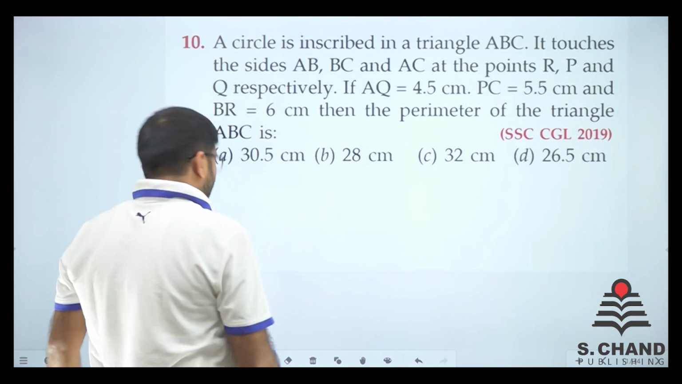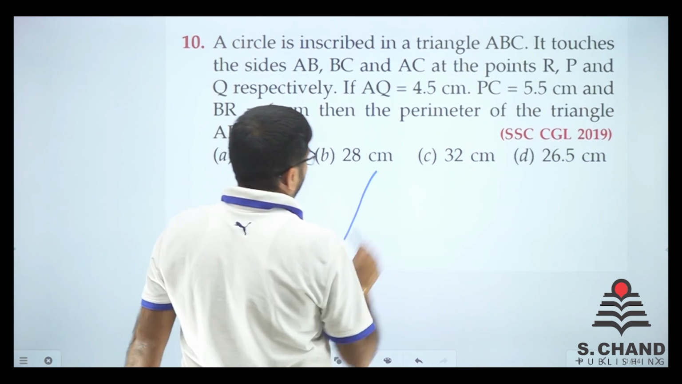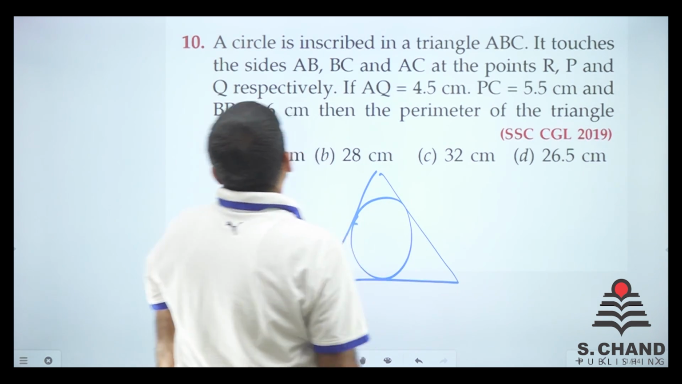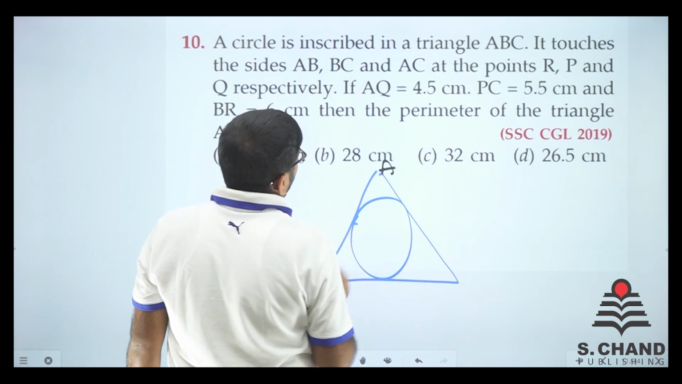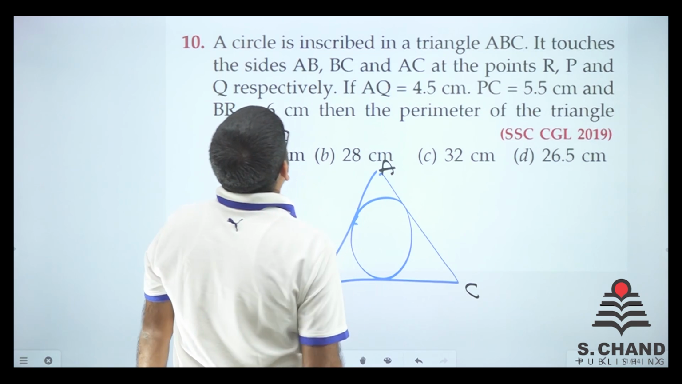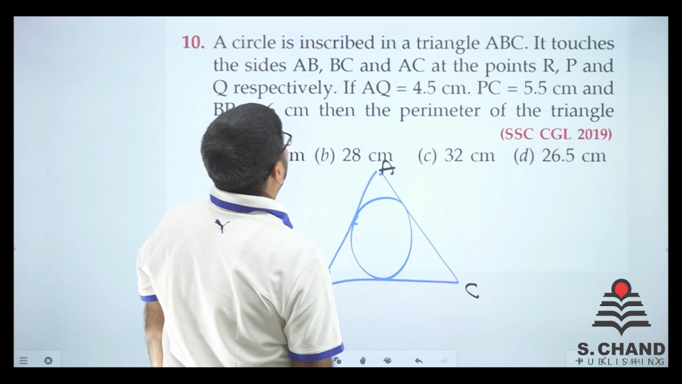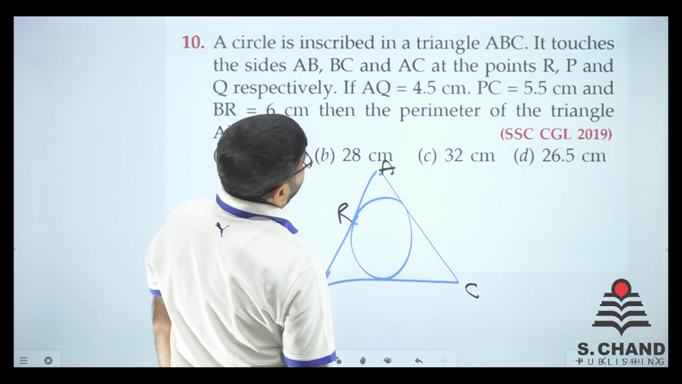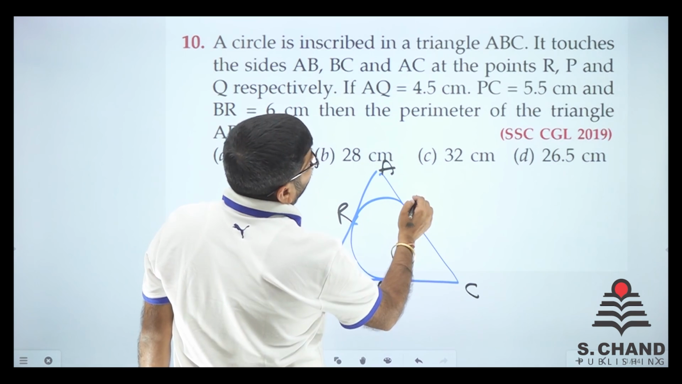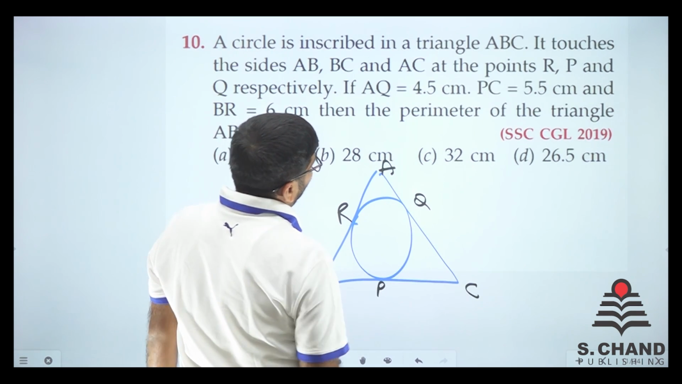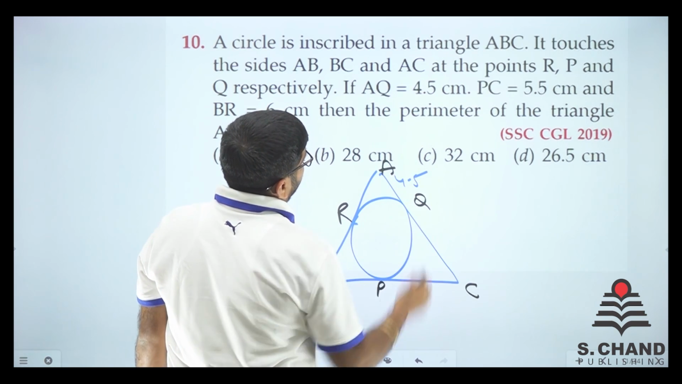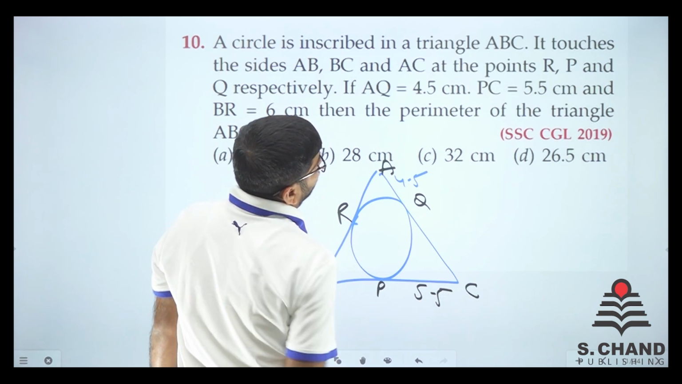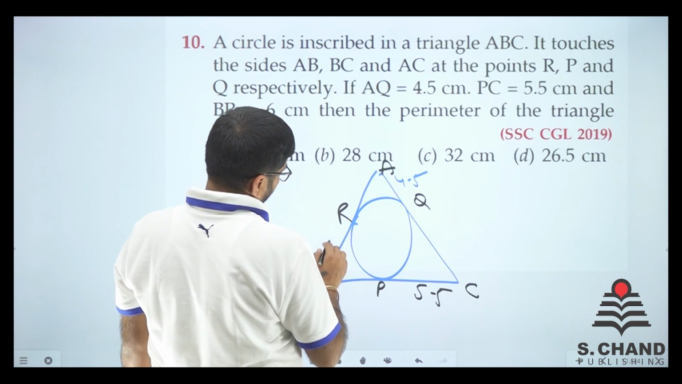A circle is inscribed in triangle ABC. This is the triangle and a circle is inscribed in it, right? It touches the sides AB at R, BC at P and AC at Q. AQ is equal to 4.5, it is given. PC is equal to 5.5 and BR is equal to 6.